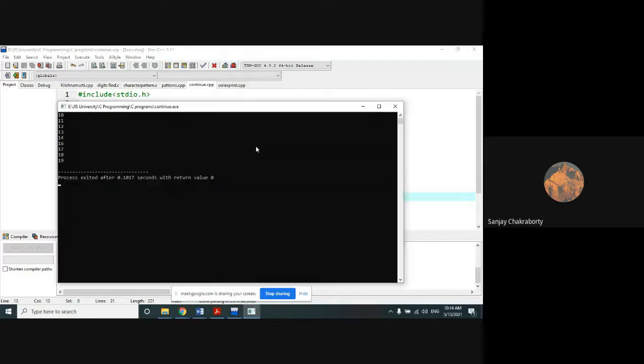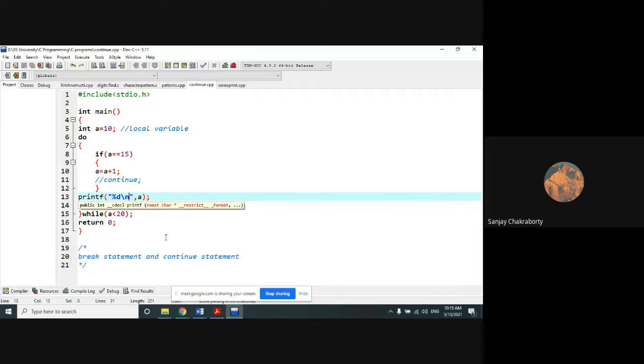So it gives 10, 11, 12, 13, 14, but 15 is not there. If a equals 15, a equals a plus 1. So when you get 15, then that iteration will be skipped. Okay.